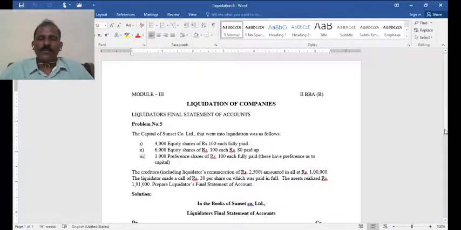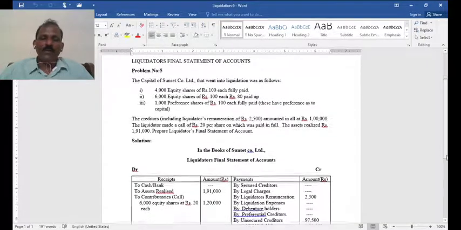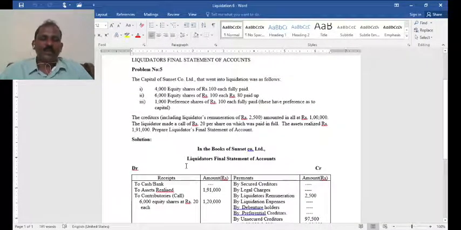As I explained, first, as usual, there is no cash, only assets realized, that is 1,91,000 on the debit side. Second, creditors: there are no assets given as security in this problem, no secured creditors, no legal charges even. Then the liquidator's expenses start with payment of liquidator's remuneration, 2,500.